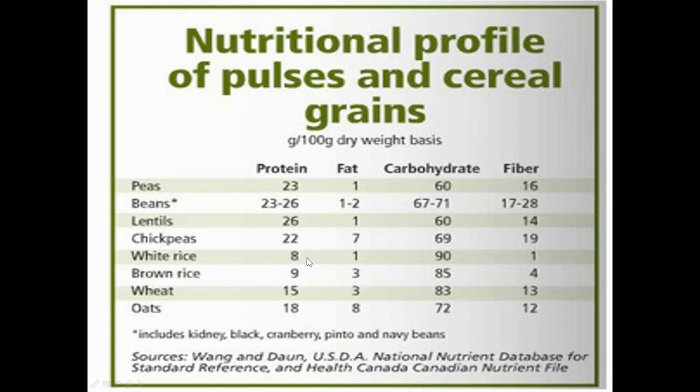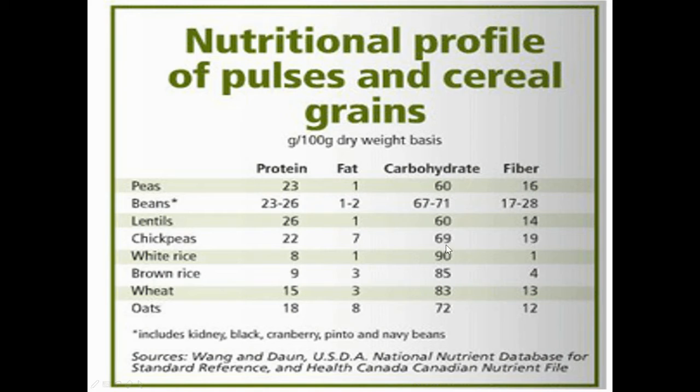So white rice will have very little fat and protein. There will be only around 8 out of 100 grams of protein, and fat will be very, very low, only 1 gram out of 100 grams of food. Just have a look, the carbohydrates will be higher in white rice, and then wheat and brown rice. Just compare this, because white rice and wheat are the most staple foods in India.